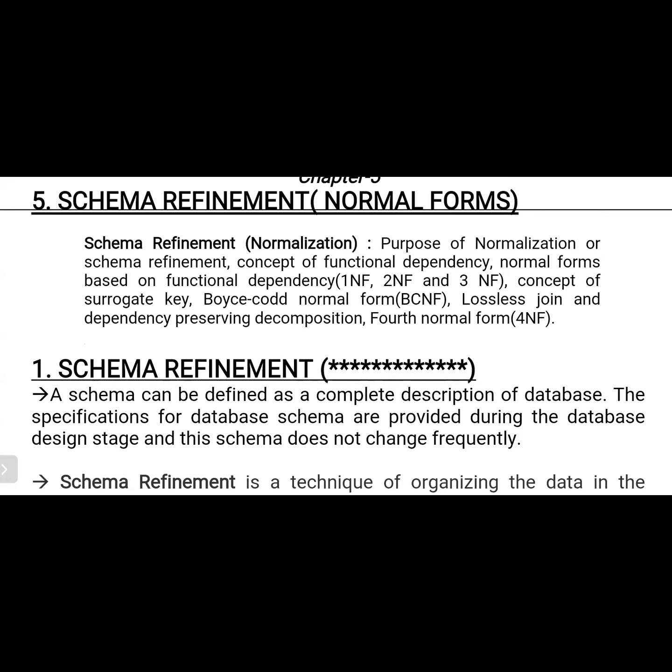Next, the concept of functional dependency, which is also an important topic. Next, normal forms based on functional dependency: first normal form, second normal form, third normal form. Then the concept of surrogate key, Boyce-Codd normal form, lossless join and dependency preserving decomposition, and fourth normal form. We also have fifth normal form, which is not included here.